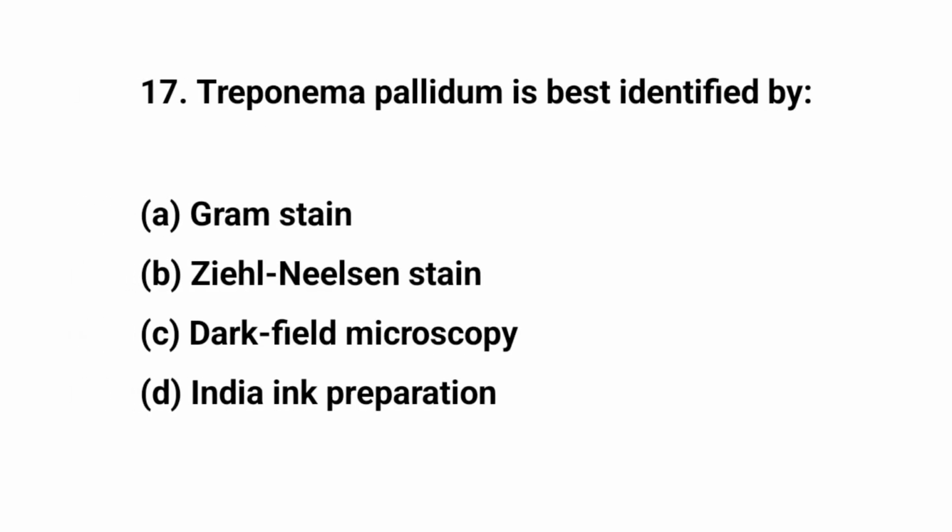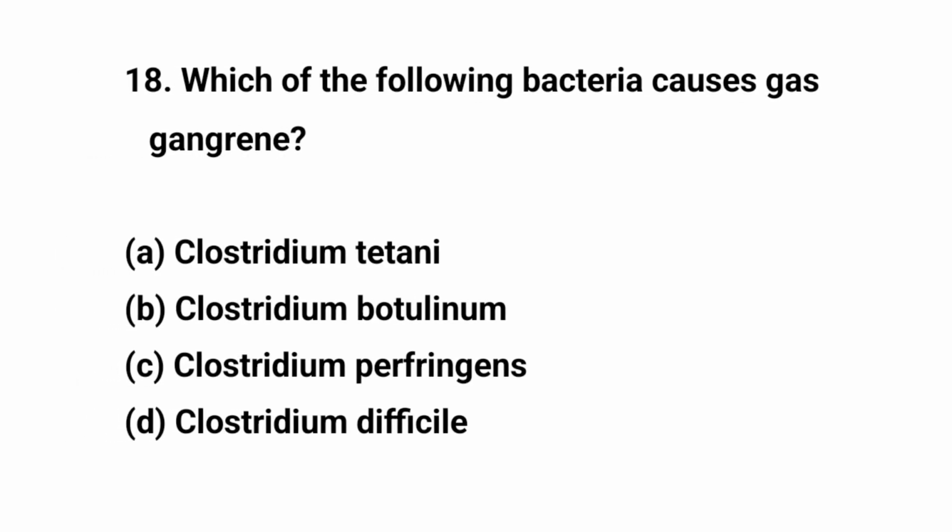Question number 17. Treponema pallidum is best identified by? The right answer is C. Dark field microscopy. Question number 80. Which of the following bacteria causes gas gangrene?